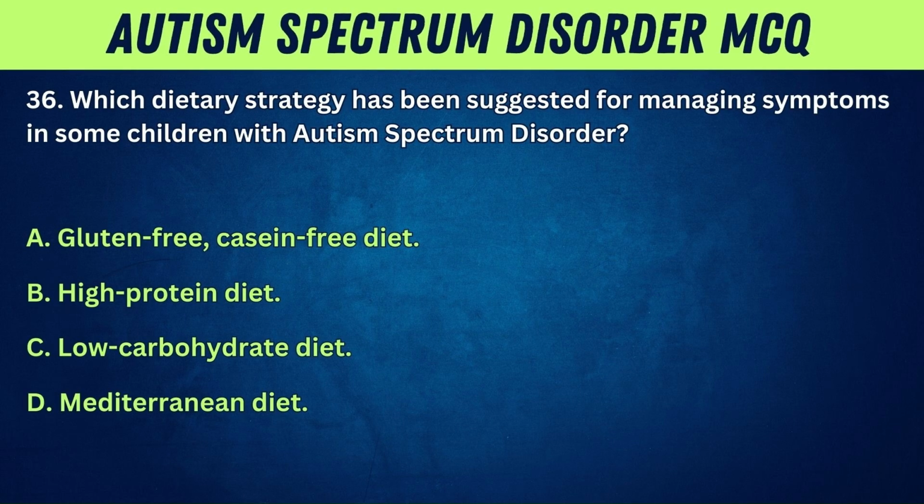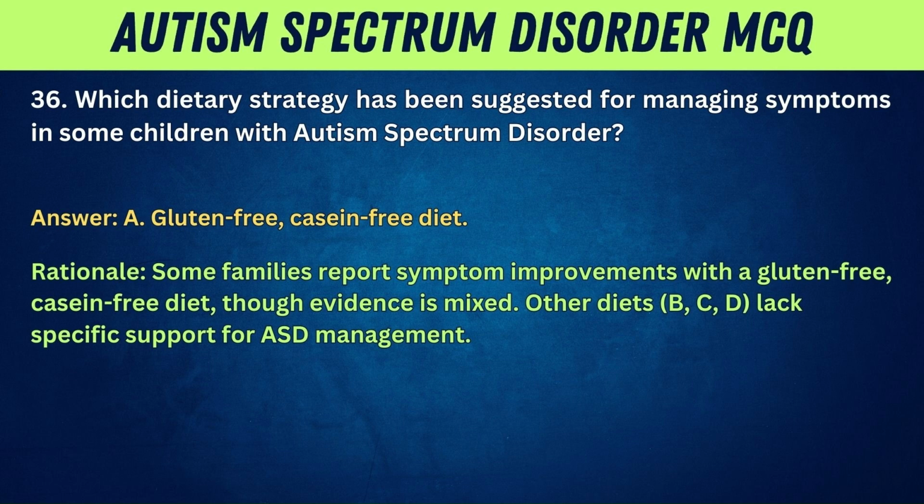36. Which dietary strategy has been suggested for managing symptoms in some children with autism spectrum disorder? A. Gluten-free, casein-free diet. B. High-protein diet. C. Low-carbohydrate diet. D. Mediterranean diet. Answer: A. Gluten-free, casein-free diet.